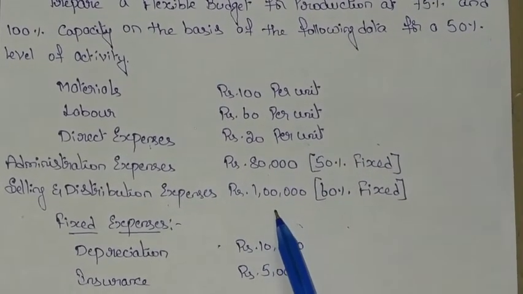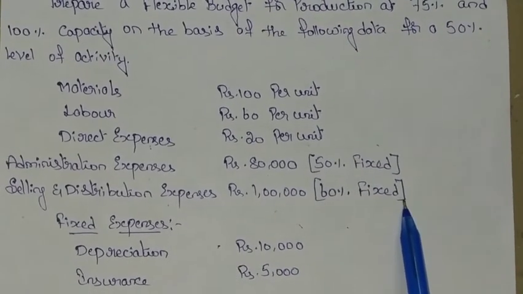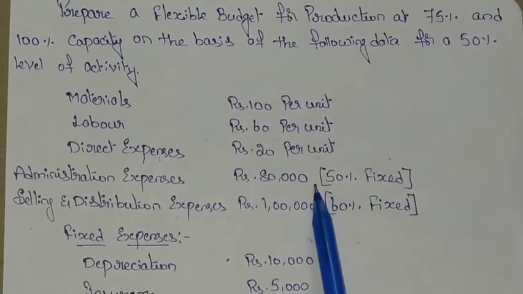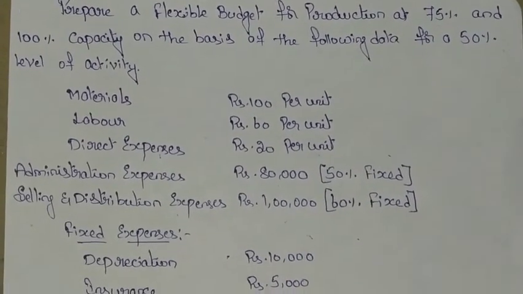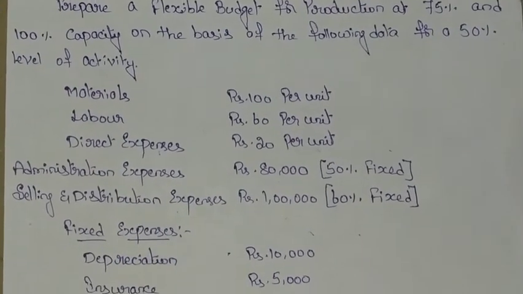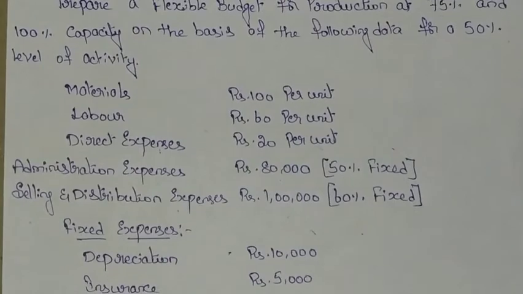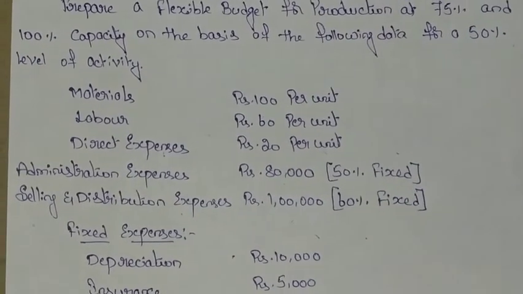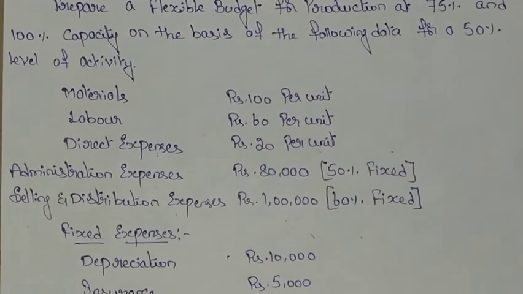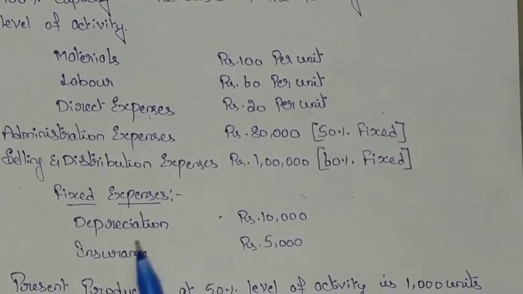In selling and distribution, out of the total amount 60% is fixed, so the remaining 40% is variable. Whenever there is a combination of fixed and variable cost, it is called semi-variable cost. So in this problem these two expenses are semi-variable, and they have given the fixed expenses also.